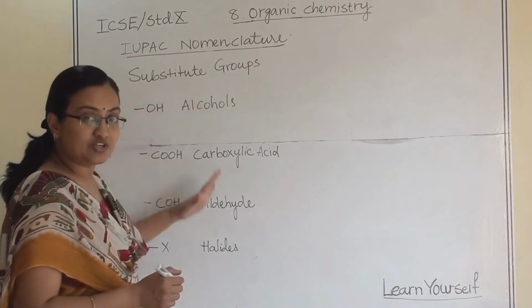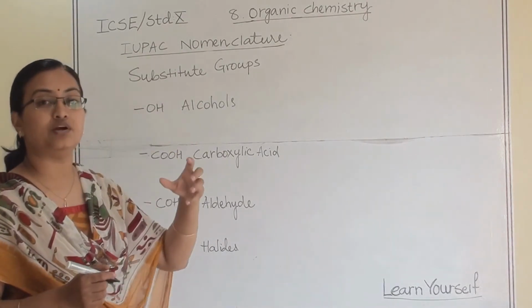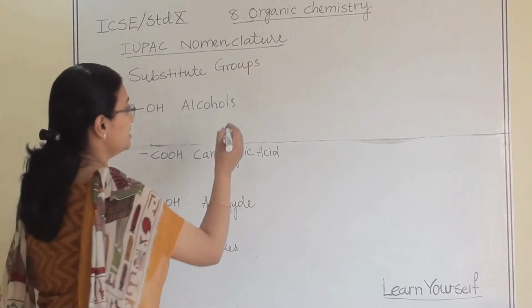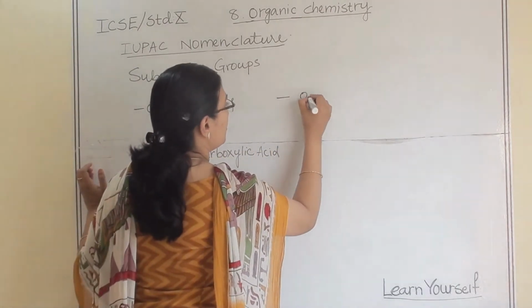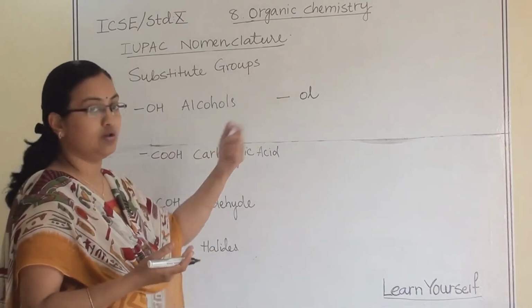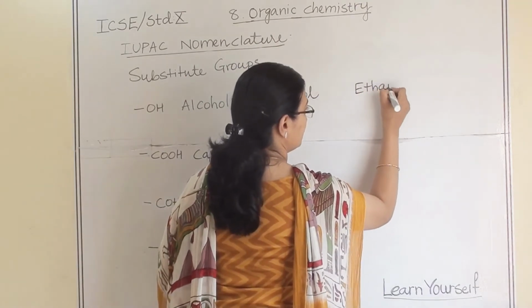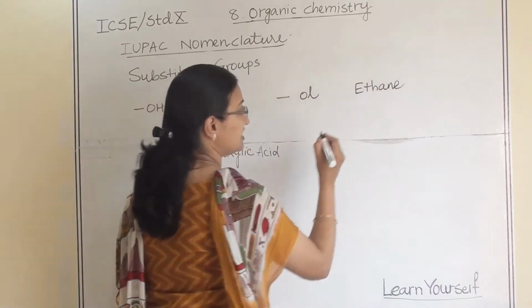So, what is the speciality of these substituent groups? When OH is attached to any particular organic structure, the suffix that will come in the name is ol. For example, ethane. This is ethane.